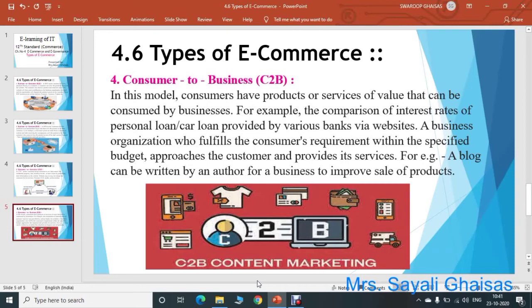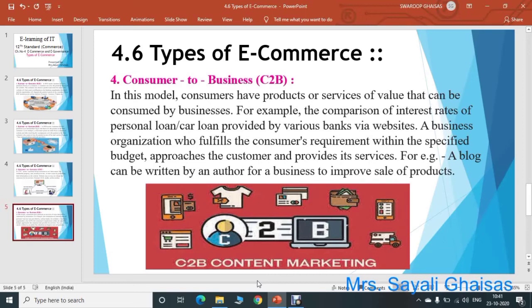A business is an organization that fulfills the consumer's requirement within the specified budget, approaches the customer and provides its services. So businesses that fulfill the customer requirement within a specified budget can approach the customer and provide the services.